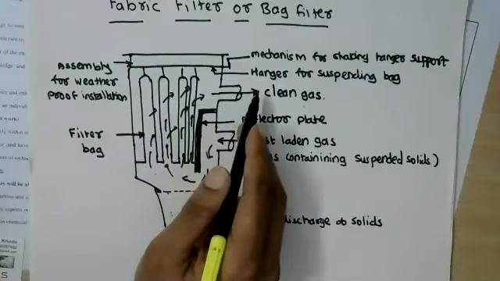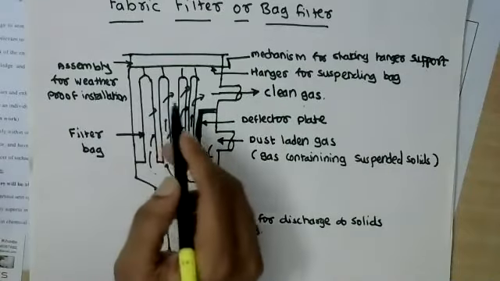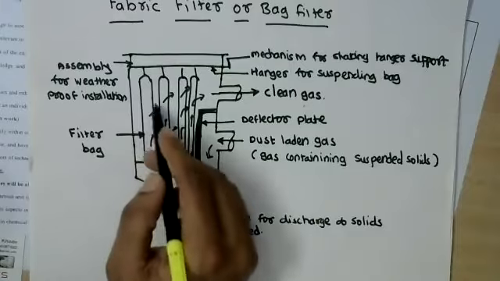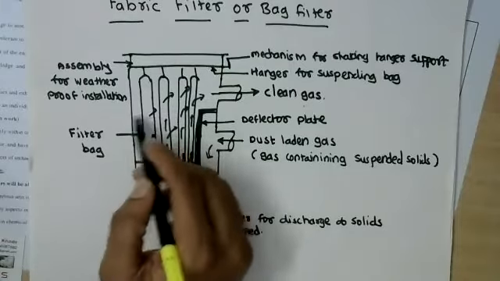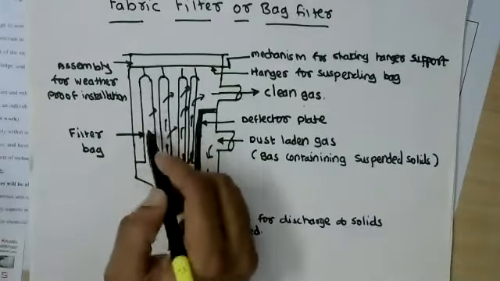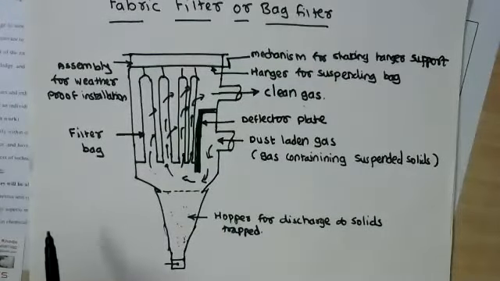Now if you supply the high pressure gas from outside, then this gas passes at a high velocity through these bags, and because of the reverse pressure, the cake gets dislodged and it falls down and will be collected in a hopper from where it can be discharged out.